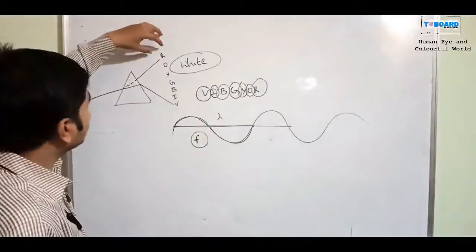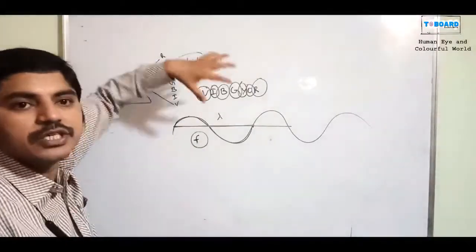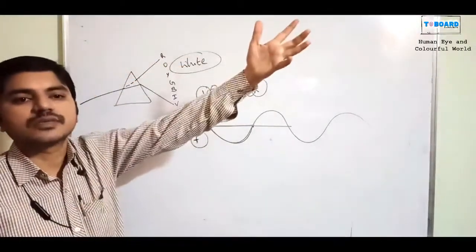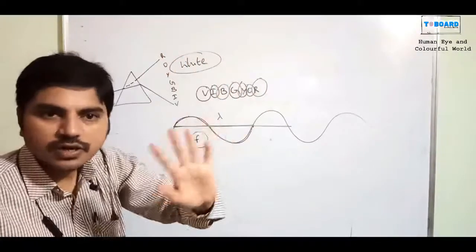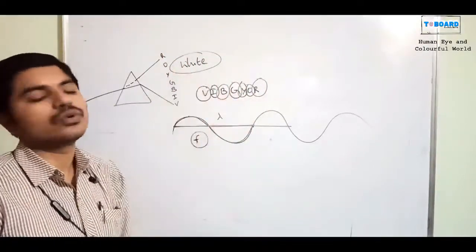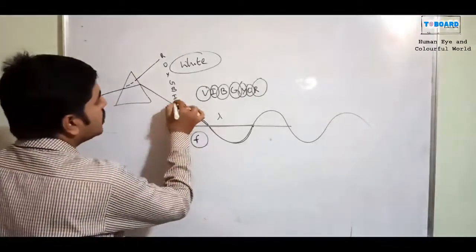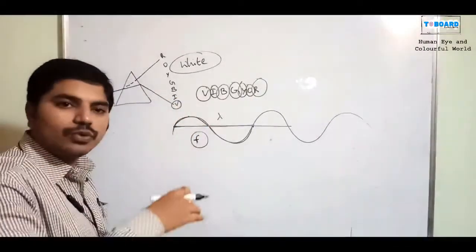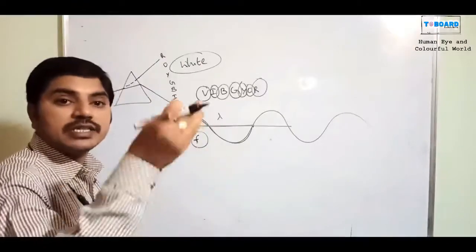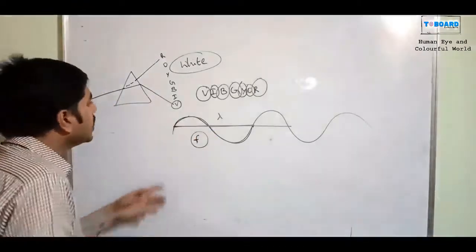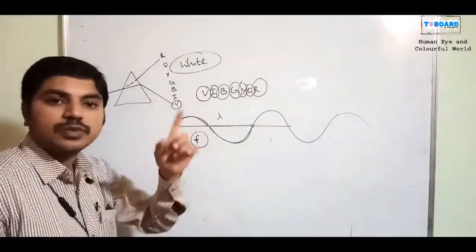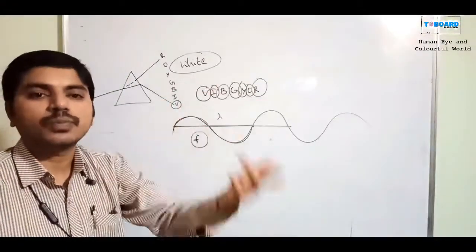Here the wavelength is more, which means it can travel long distances. But the intensity of the red color is not more, there is less intensity. But the violet color has more deviation and more intensity. It does not travel more distance, but it has more intensity, more power.